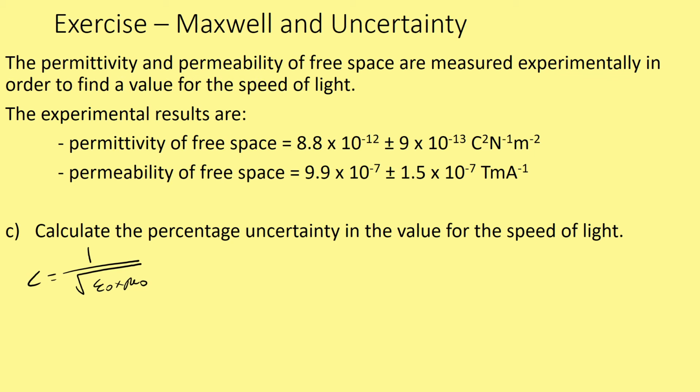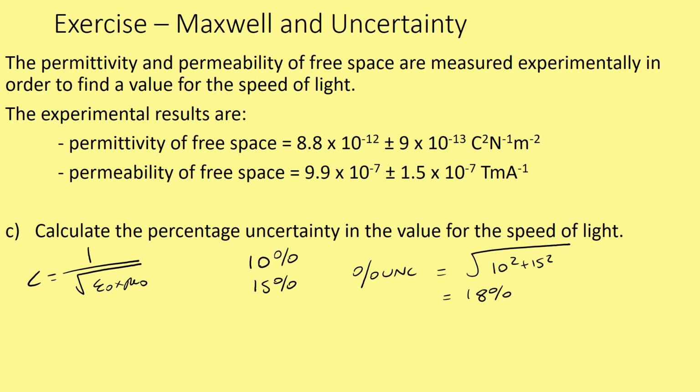We know for the permittivity of free space, we have a percentage uncertainty of 10%. And for the permeability of free space, we have a percentage uncertainty of 15%. So the percentage uncertainty combined is equal to the square root of 10 squared plus 15 squared, which is equal to 18.